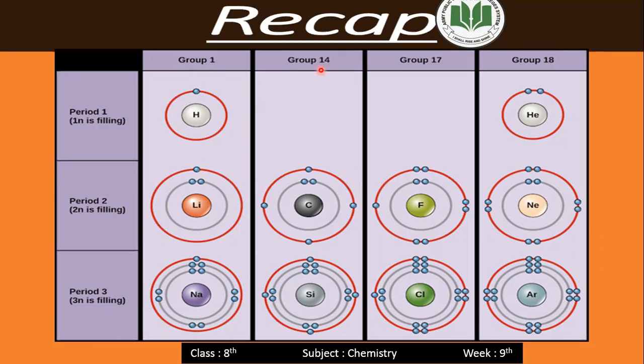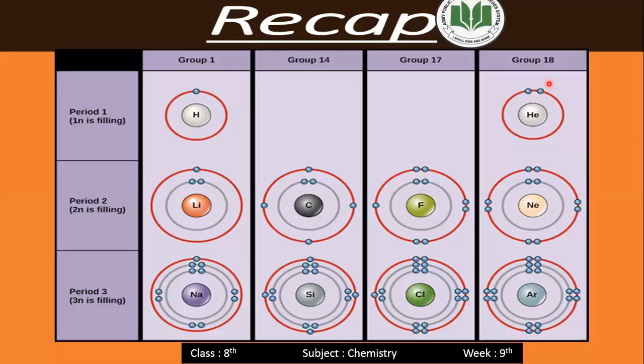Similarly, group number 14 has 4 electrons in its outermost shell, group number 17 has 7 electrons in its outermost shell, group number 18 has 8 electrons in its outermost shell, and helium has 2 electrons in its outermost shell. It means group number 18 has a completed outermost shell, because the outermost shell can only be occupied by 8 electrons, or 2 electrons, and this shell is completed in group 18.